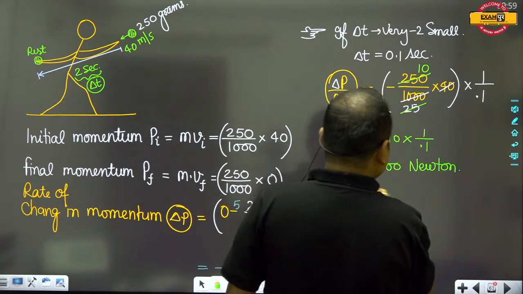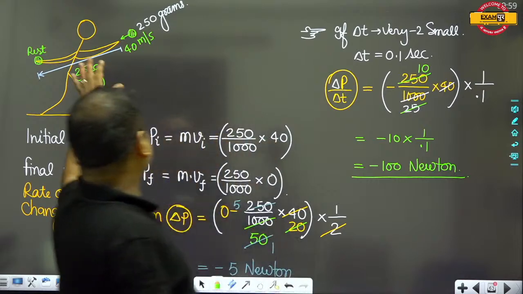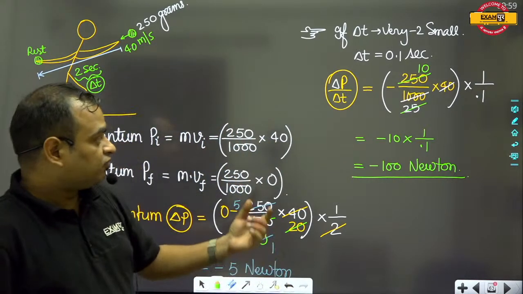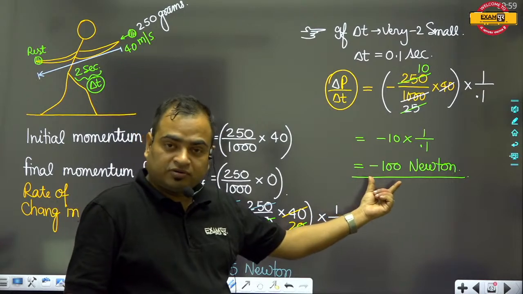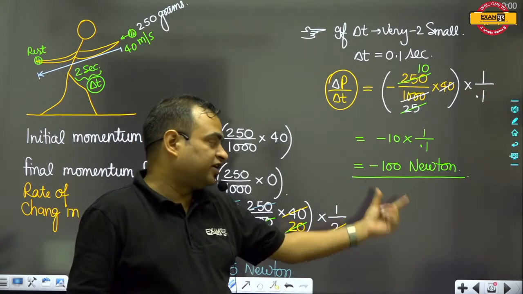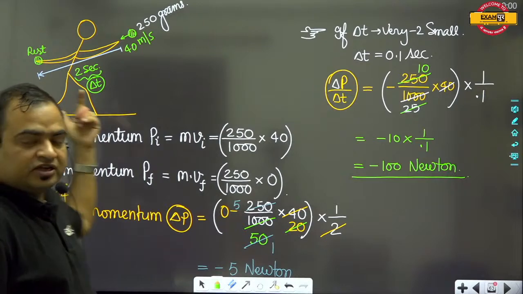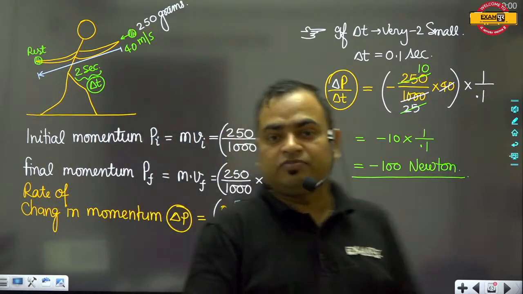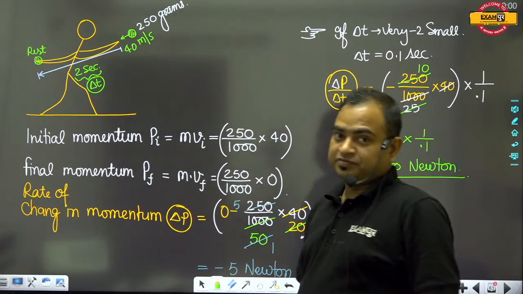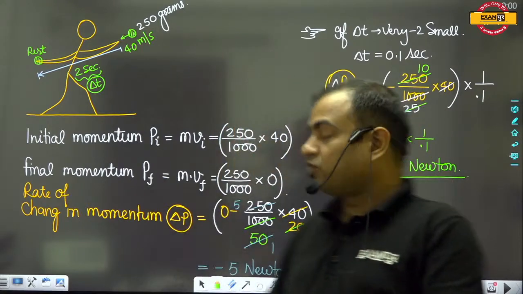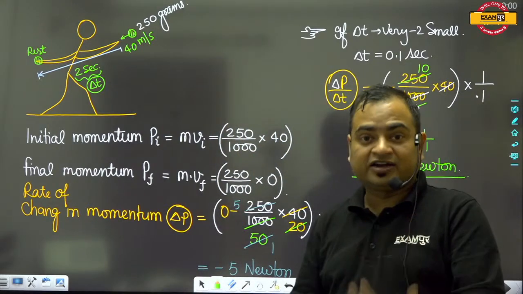Okay, so if this man catches this ball immediately like this, then the force applied by this ball on the man's hand will be equal to 100 Newton. But if this man brings his hands back, then the force applied by the ball will be equal to only 5 Newton, and hence if this man catches this ball like this, then this man will not get hurt too much.